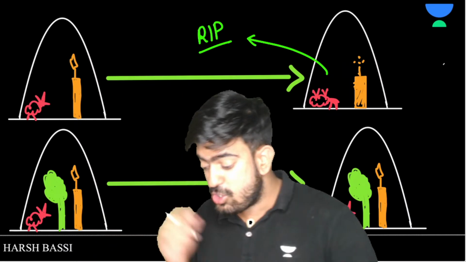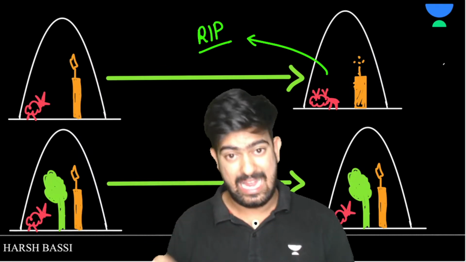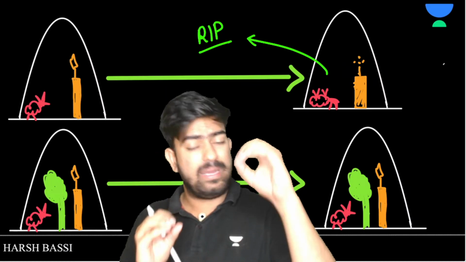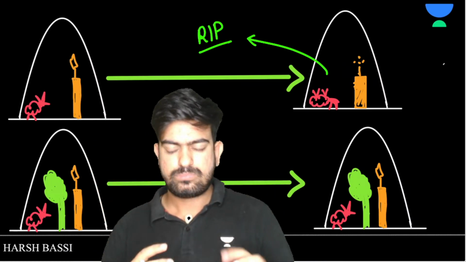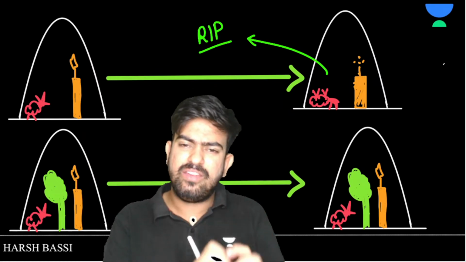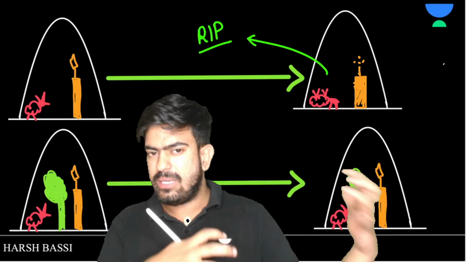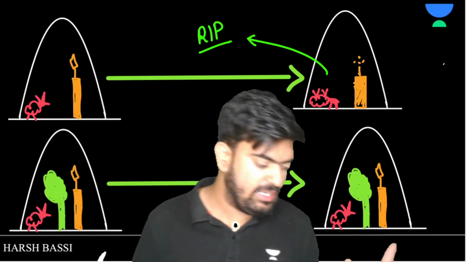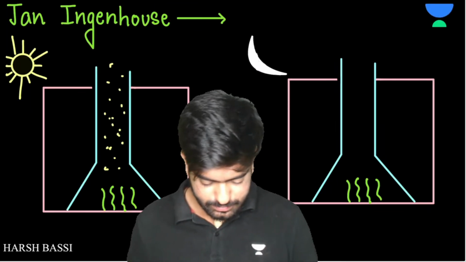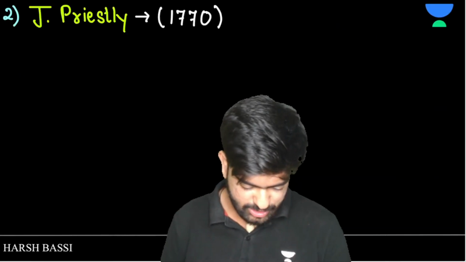So now Joseph Priestley was a very intelligent person, so he figured out that there is something which the mice and candle are using, and the plant is again giving that thing into the environment, and that's why the mice and candle are now totally fine. Yes or no? Clear? So in this, what he concluded, what things this Joseph Priestley did.